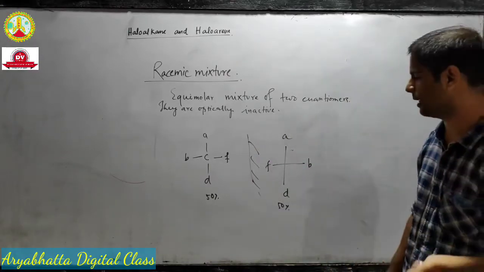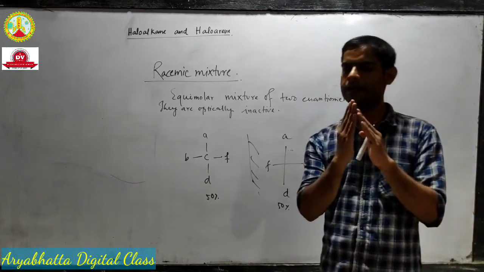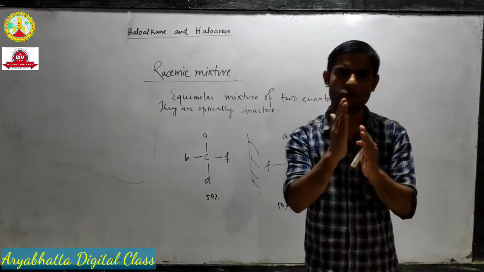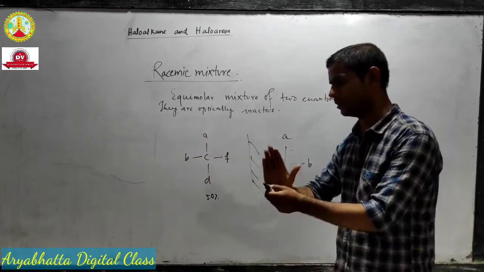And you will easily understand this. I just told you that a few molecules rotate the light towards right and a few rotate towards left. So what happens if this molecule rotates towards right?